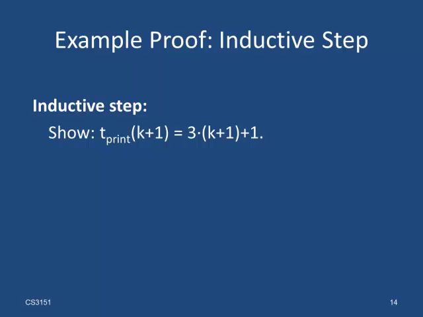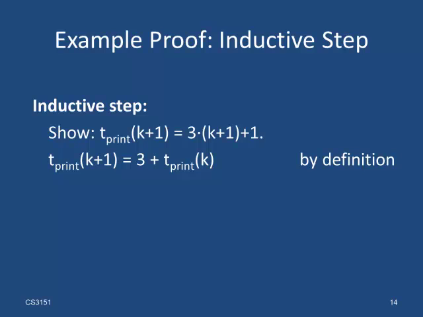So let's start out with tprint of k plus 1. In the end, we want to transform that to 3 times k plus 1 plus 1. In order to transform tprint of k plus 1, we can use the definition of tprint, and we can use the induction hypothesis.